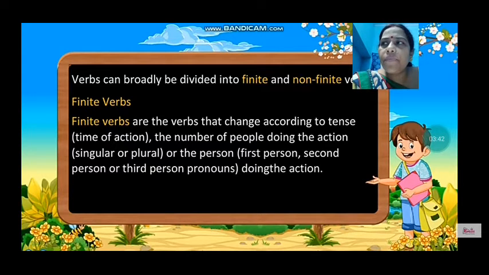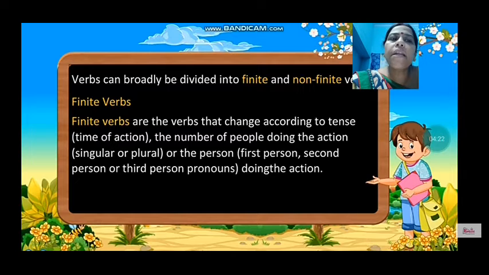If the subject is singular, then with the present tense we will use s or es with the verb, and if it is in the plural form we will remove s or es. Or it changes according to the person: first person, second person or third person. First person is I and we, who is the speaker. With that, like I go, we have not used s or es. With we also we don't use s or es with the verb.